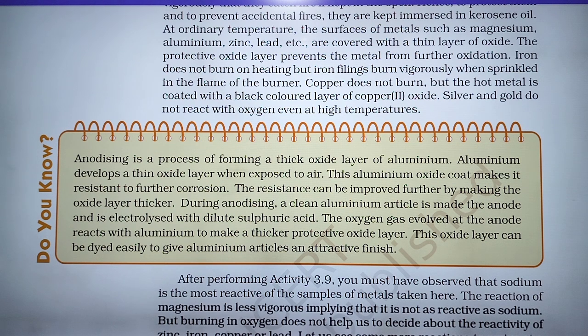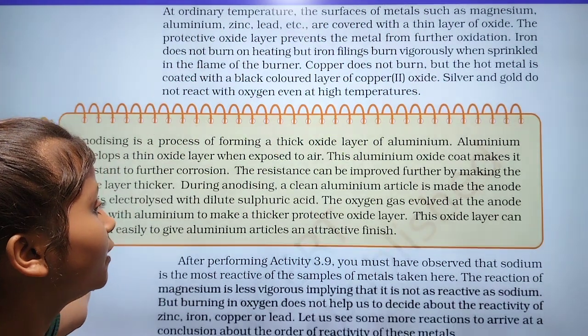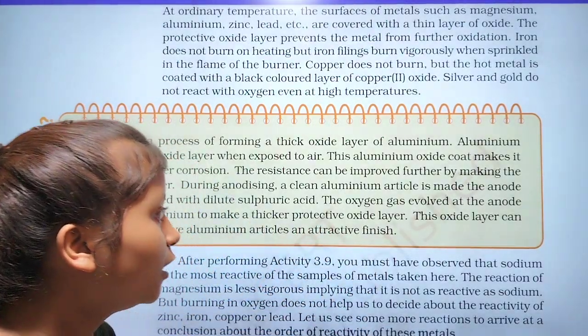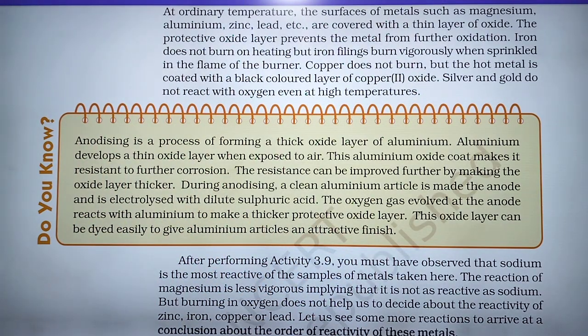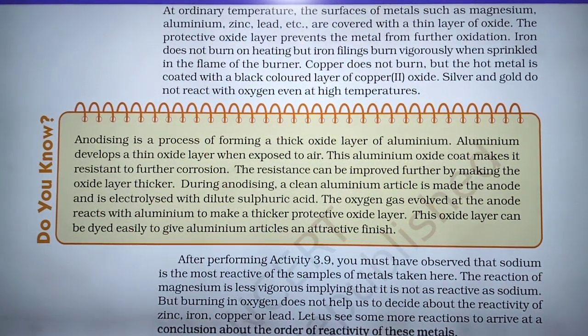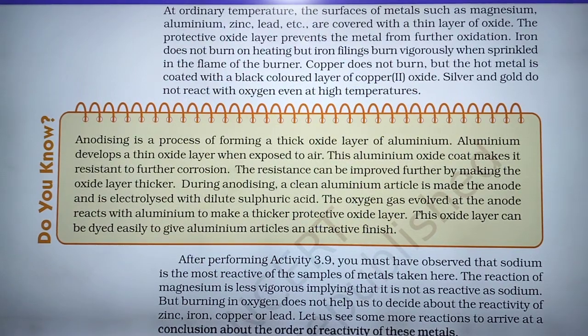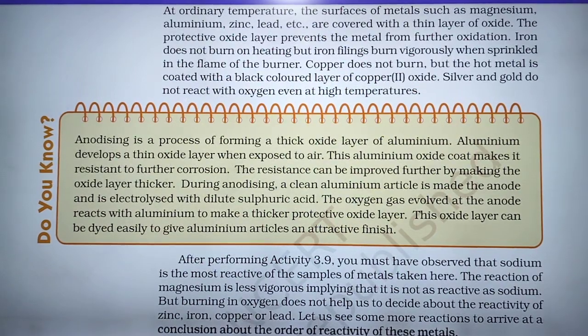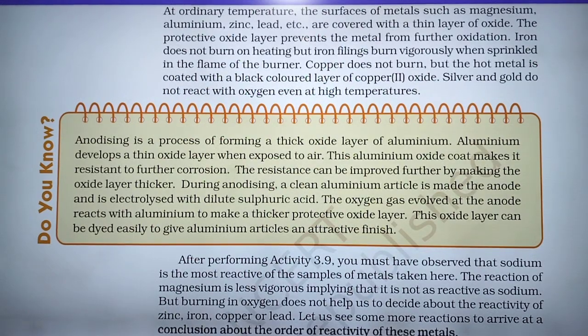The oxygen gas evolved at the anode reacts with the aluminum to make a thicker protective oxide layer. This type of oxide layer can be dyed easily to give aluminum articles an attractive finish.